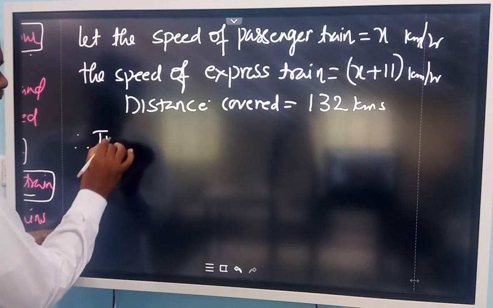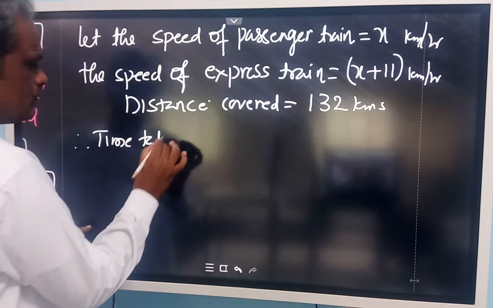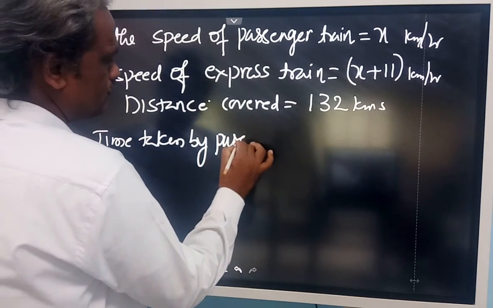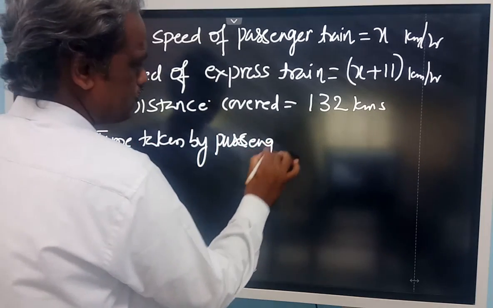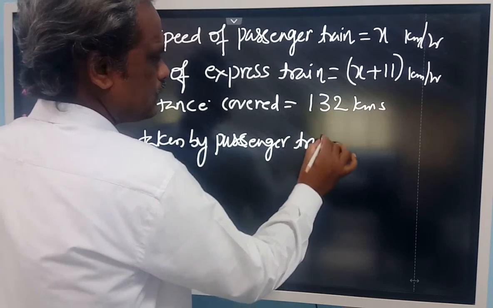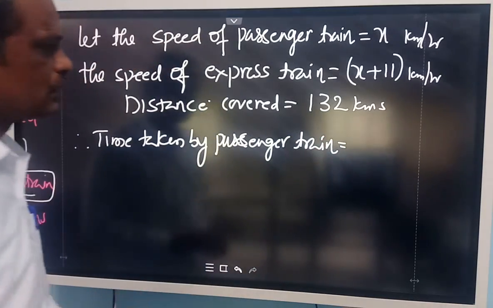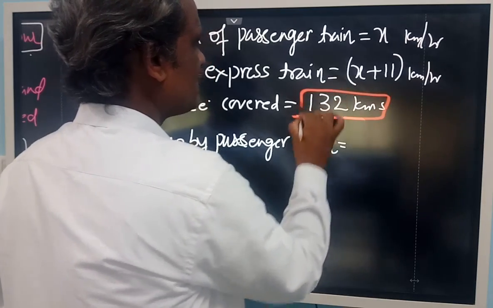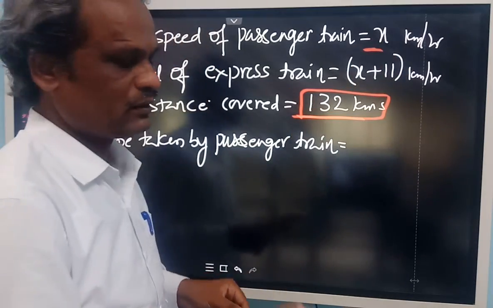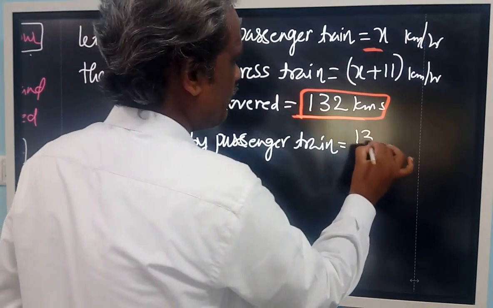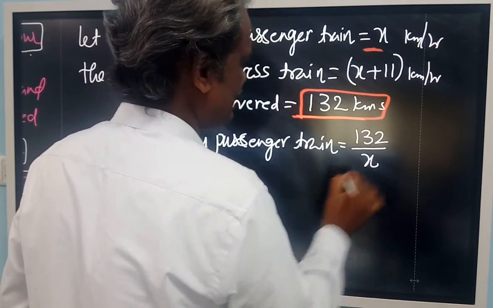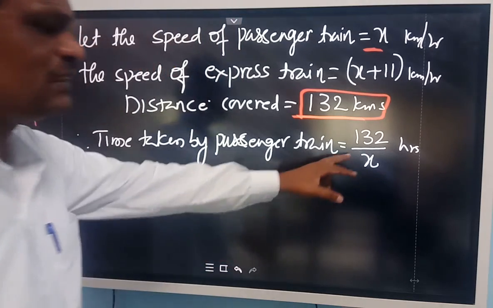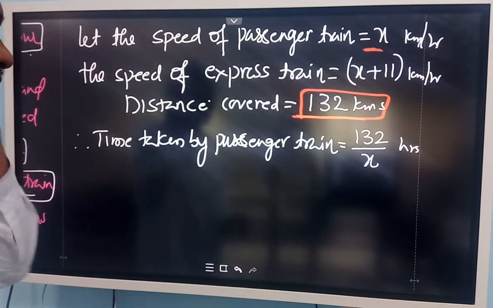Time taken by the passenger train is equal to, you know the formula, distance divided by speed. So the distance is 132 kilometers and its speed is x. So the time taken, in hours, is 132 by x. This is the time taken by the passenger train.